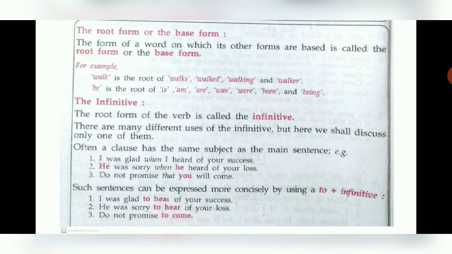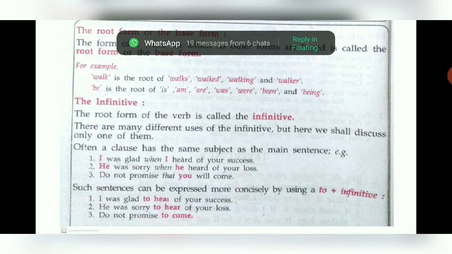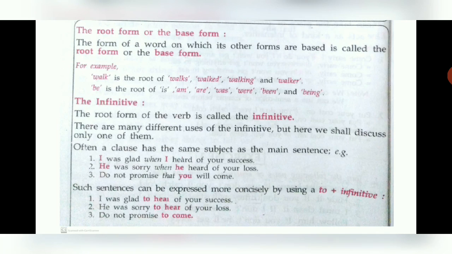Now these words we use in different types of sentences, like we use in past tense, present continuous or future tense. So the base word or the root word, we can't keep it as it is. We can't say I walk yesterday or I eat yesterday or I eat tomorrow. We have to change the word.